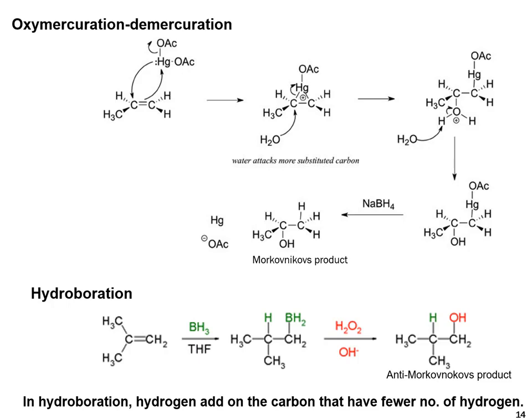Next is the hydroboration. The hydroboration will give the anti-Markovnikov product. In hydroboration, hydrogen adds to the carbon that has fewer hydrogens, so it gives the anti-Markovnikov product.